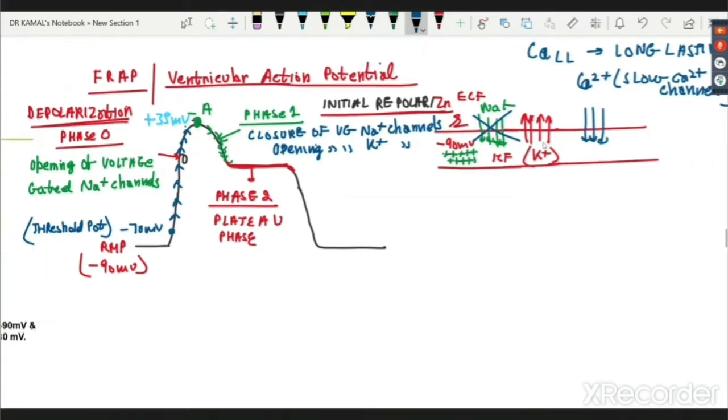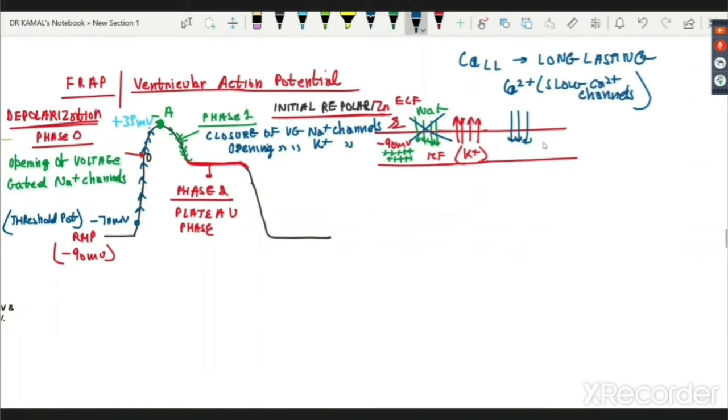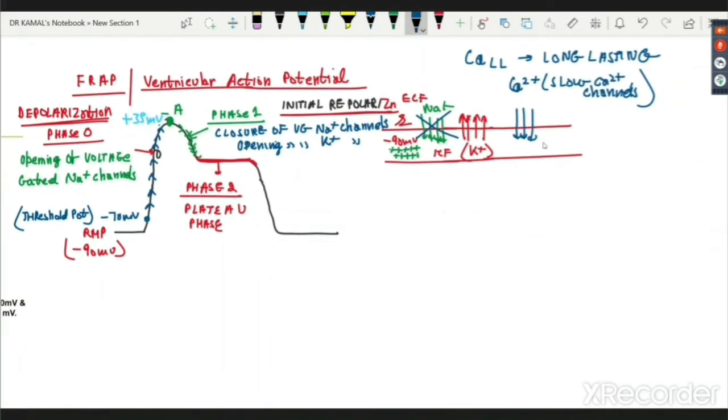Long lasting calcium channels. So you should be able to get it now. If one negative charge is leaving the cell continuously, but another positive is coming in, will the value drop? No, no, no. Value will not drop.